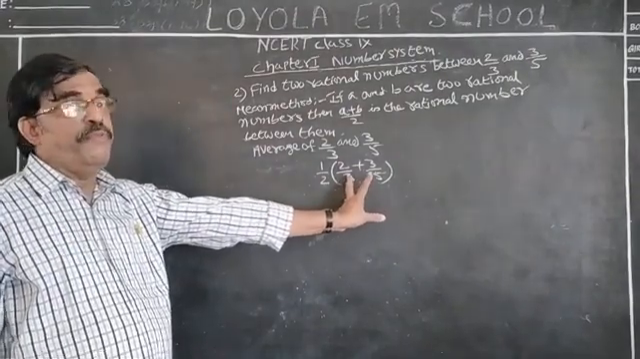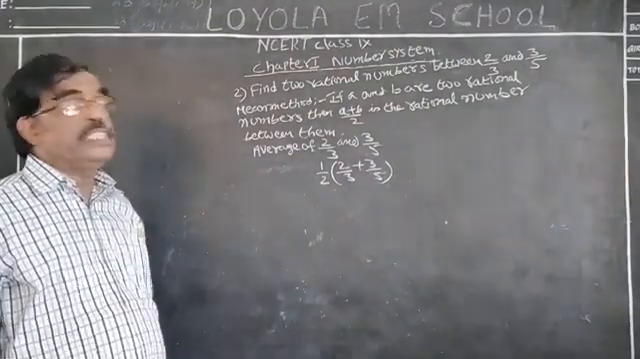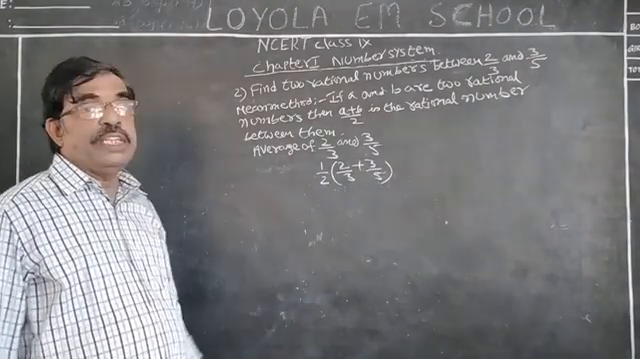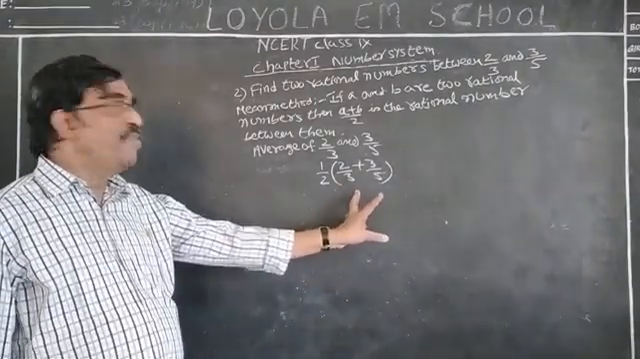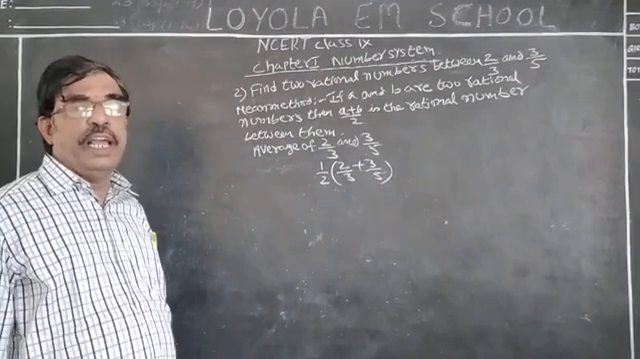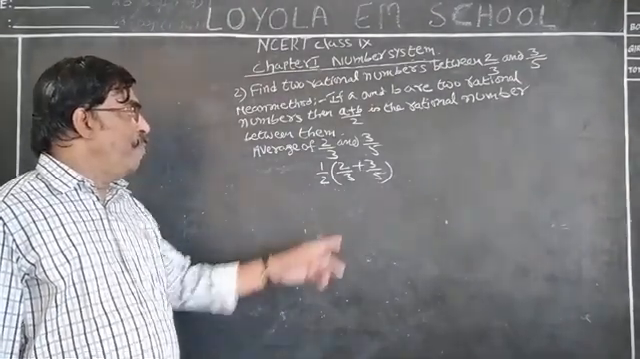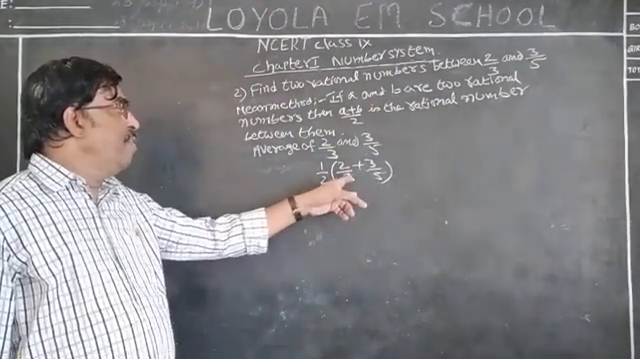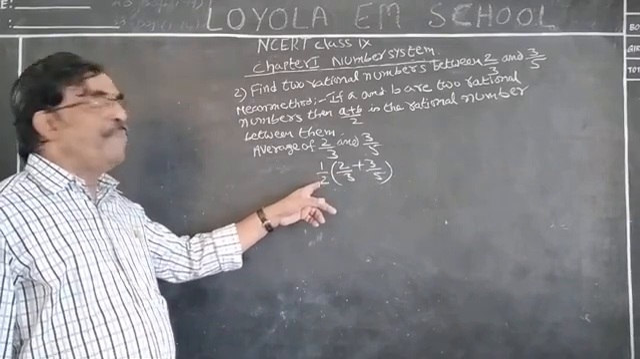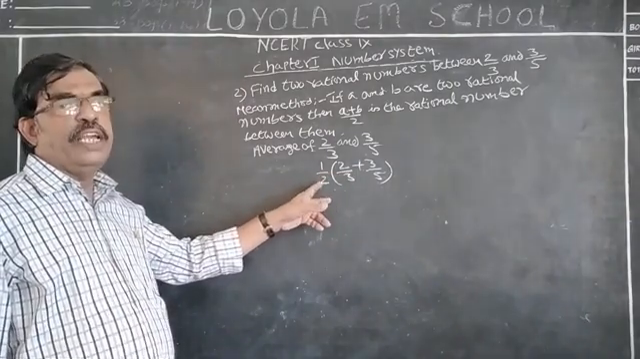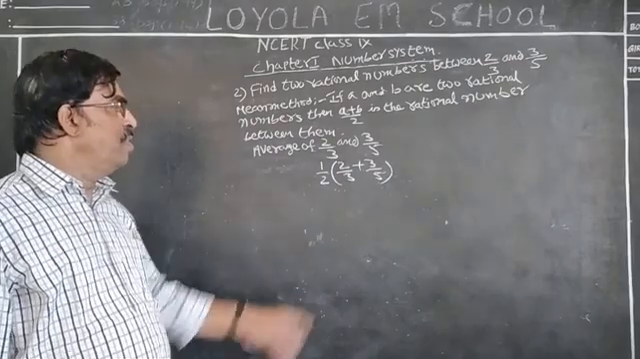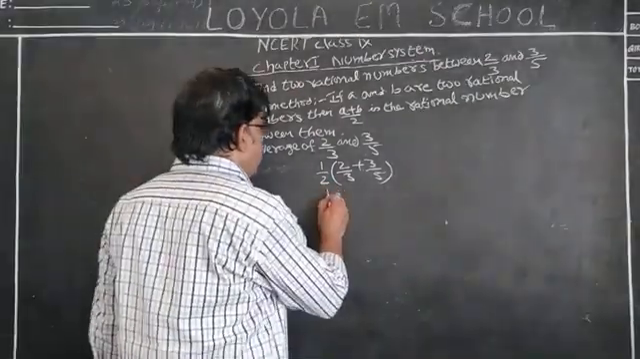This is in the form of p by q. First, let us simplify what is there in the bracket. Let us find the value of 2 by 3 and 3 by 5 by adding. Then, after multiplying by 1 by 2, we get the answer. Now, look at the board, all of you listen carefully. 1 by 2 into